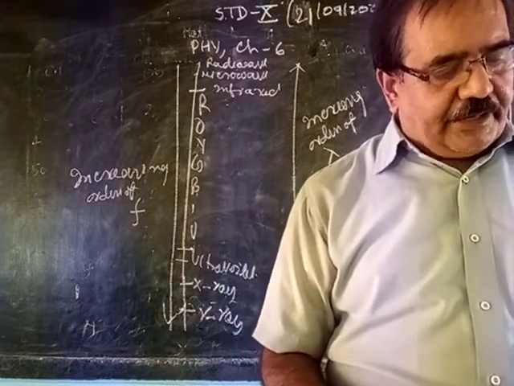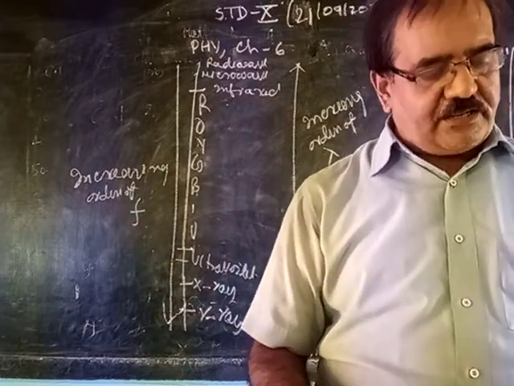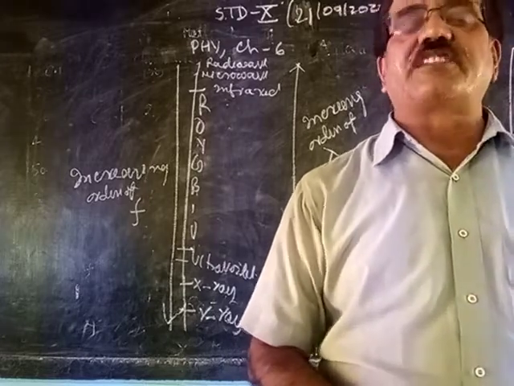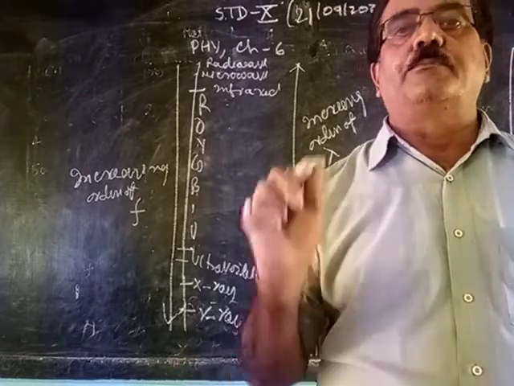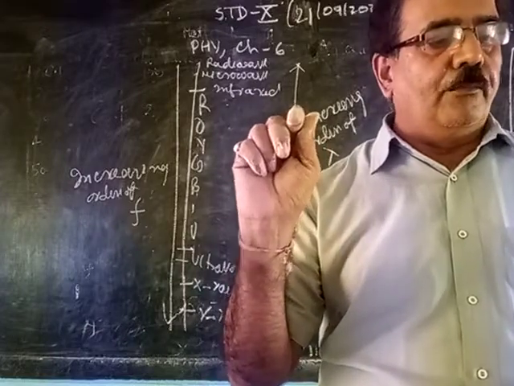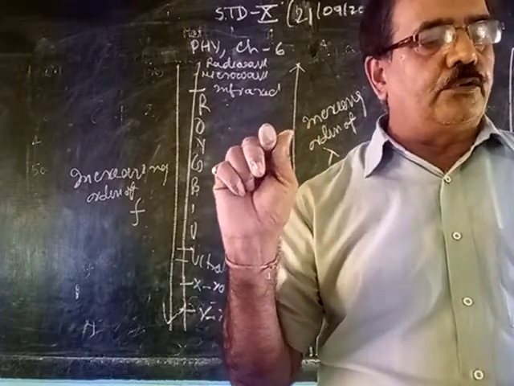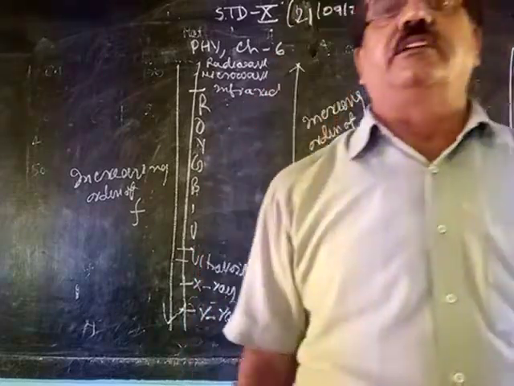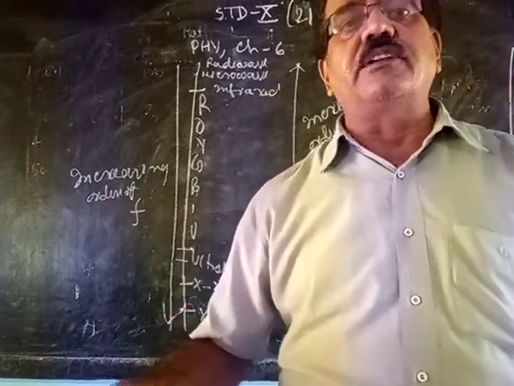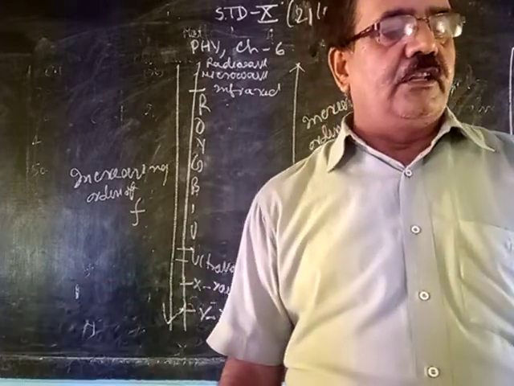Like X-ray, they cause fluorescence, when they strike on a fluorescent substance. They can easily penetrate thick metal. Penetration power is more. They easily penetrate through thick metal, up to 30 centimeters of thick iron sheet.